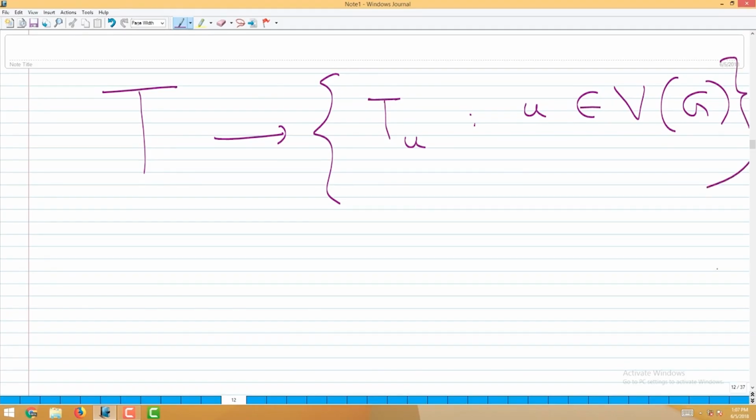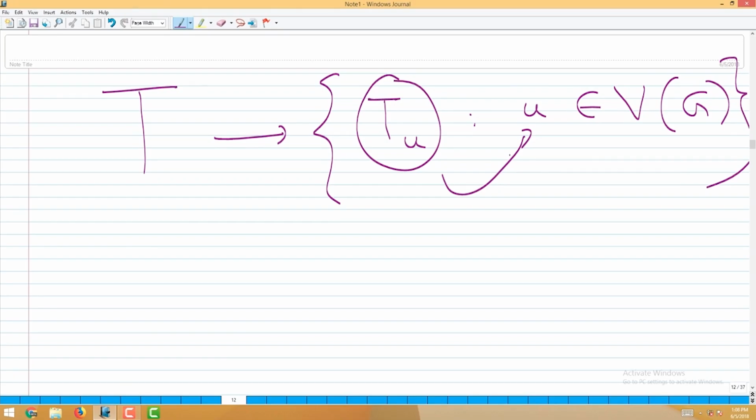I am just collecting the bags in which u is part of, and in the conceptual tree each bag is a node, so that forms a connected structure. That connected subtree is Tu, which I associate with u, and I do this for each vertex. If there were n vertices in the chordal graph, I get n such subtrees. Some of them may intersect, some may not.